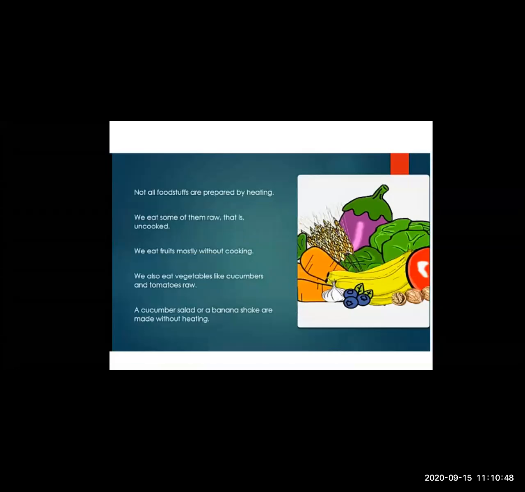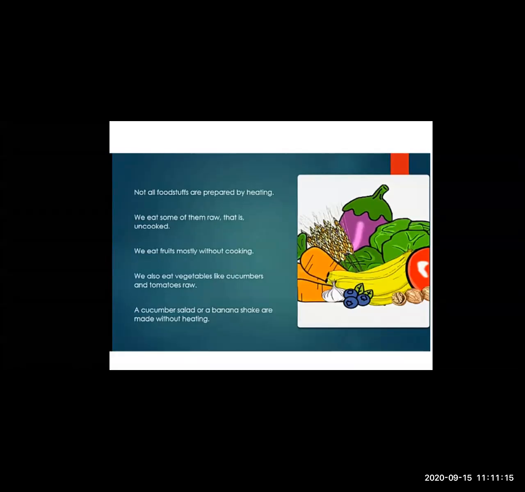Not all foodstuffs are prepared by heating. It is not compulsory that all vegetables and all foodstuff should be cooked. Some vegetables can be eaten raw also, like radish, carrot, cucumber. Yes, these vegetables can be eaten raw. They do not need to be cooked. We eat some of them raw, that is uncooked.